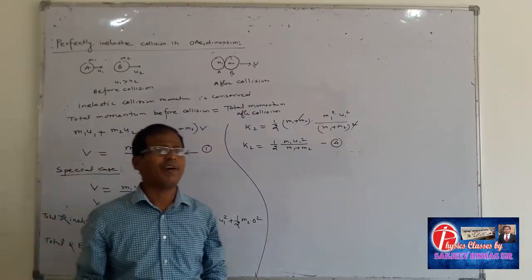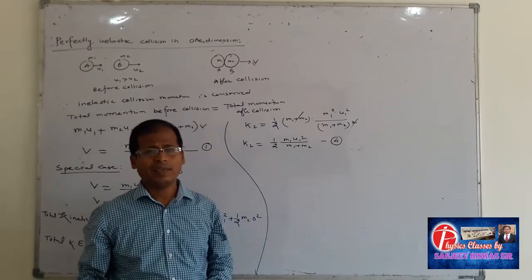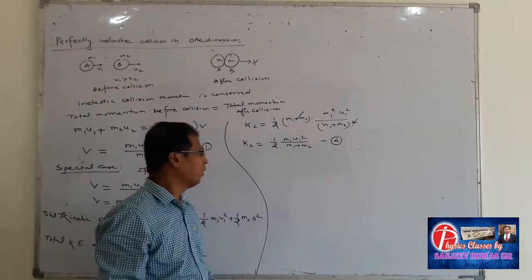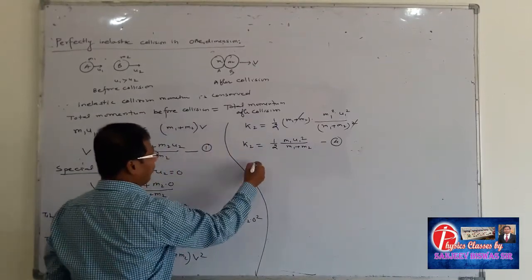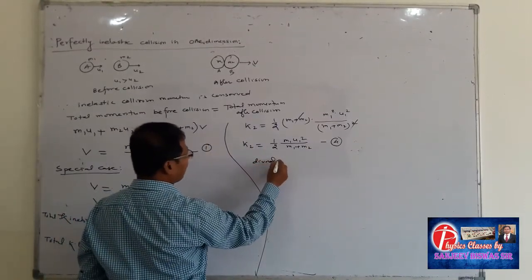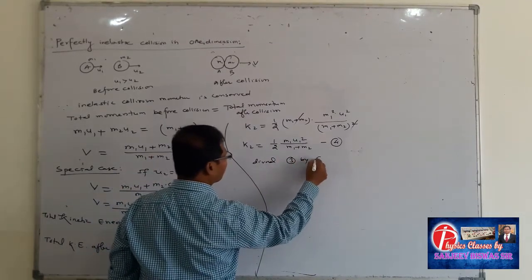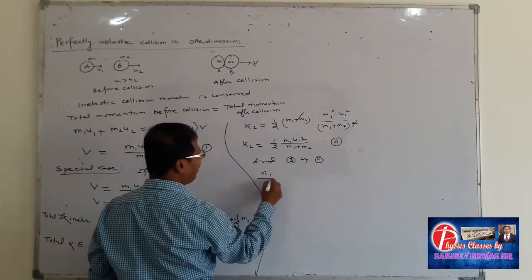Now we have to identify whether K1 is greater than K2 or K2 is greater than K1. So divide equation 3 by 4, K1 upon K2.